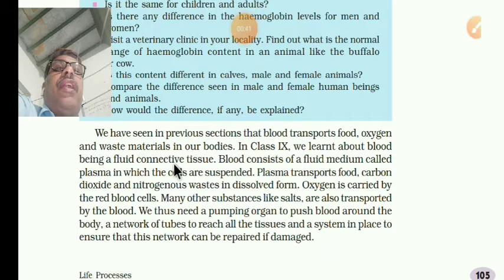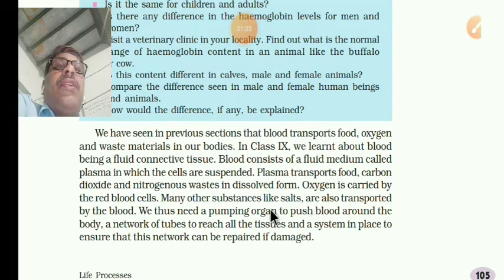Fluid connective tissue. Blood consists of a fluid medium called plasma, in which the cells are suspended. So this blood is made up of plasma and suspended materials like RBC, WBC and platelets.